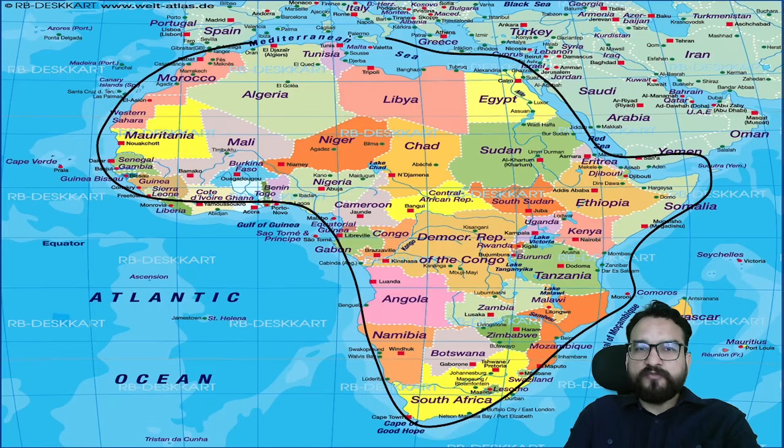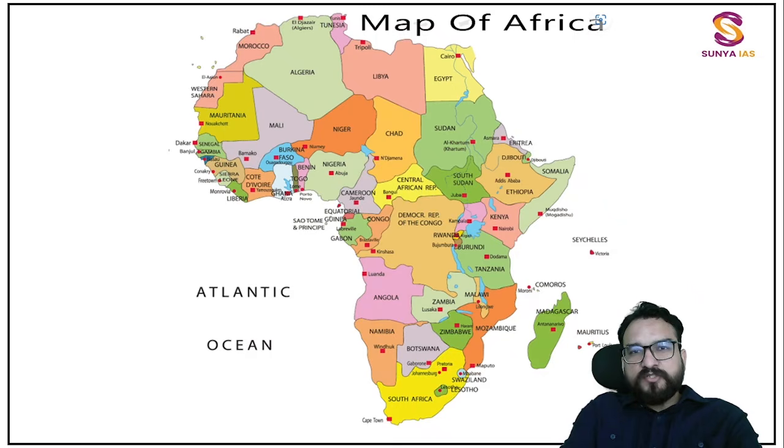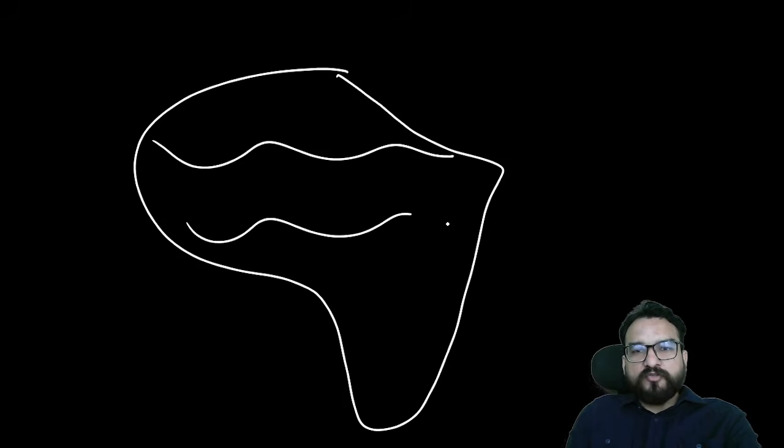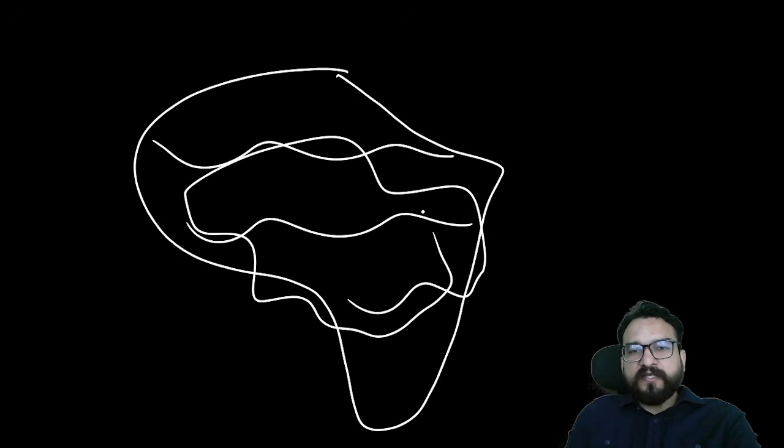This is the chaos which we have to settle, guys, over here. This is also one map you will be finding, which we are going to learn. That means our agenda of this class will be solely to understand the political countries over here. What are those countries, where they are situated?